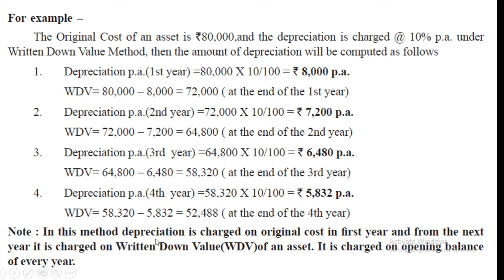In this method, depreciation is charged on original cost in the first year, and from the next year it is charged on written down value of an asset. It is charged on the opening balance of every year.